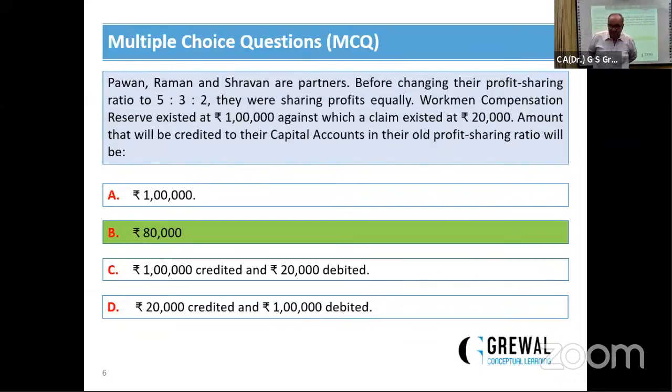Okay. So basically, workman compensation reserve is also a part of accumulated profits, because this reserve is also created from the profits.